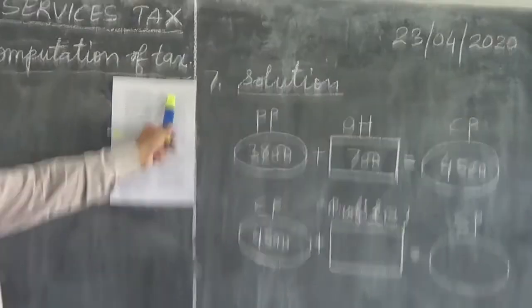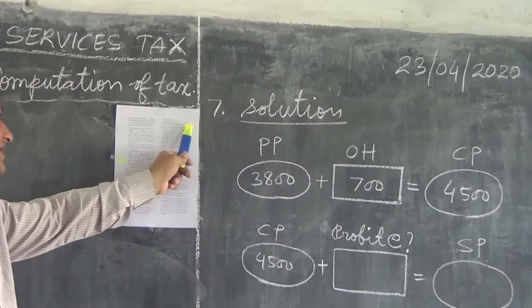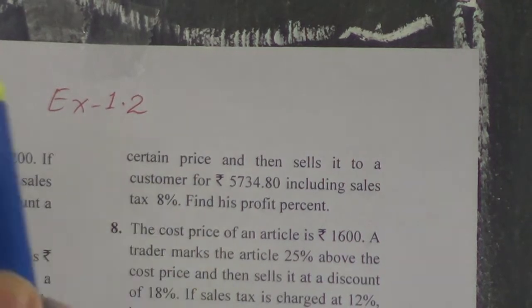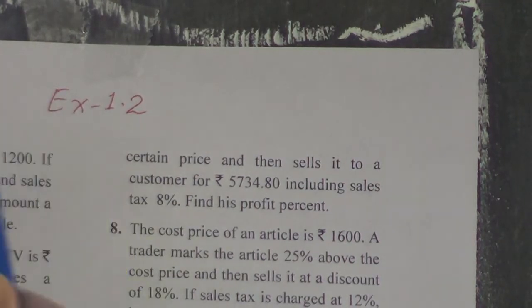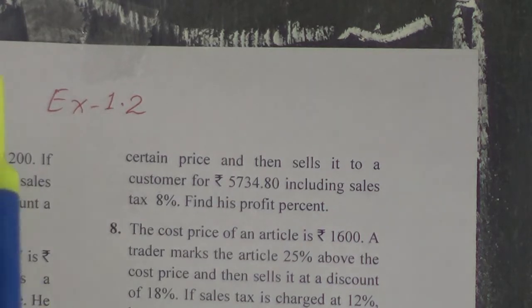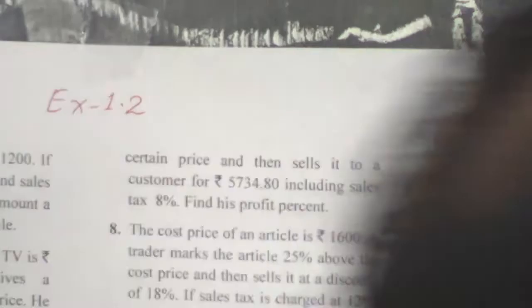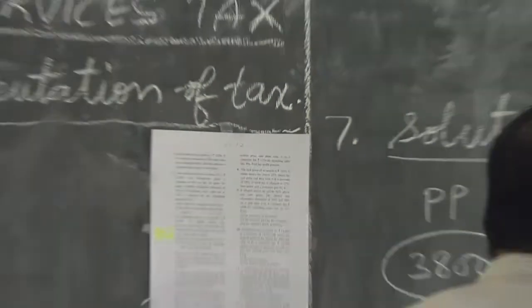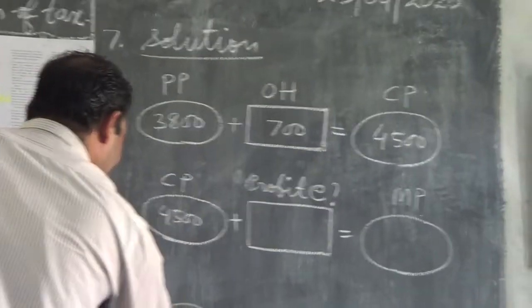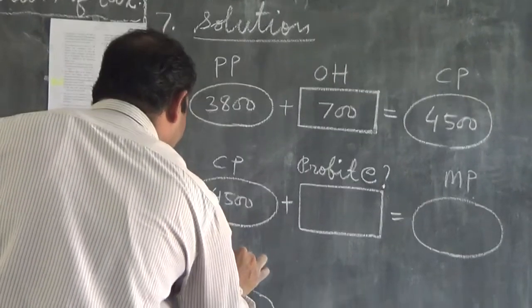He sells it to a customer for rupees this much, including 5% discount and 8% tax. Then in that case, what will I do? If it says 5% discount and 8% tax, then here I will write MP. Then I will again write here, children, this is MP.